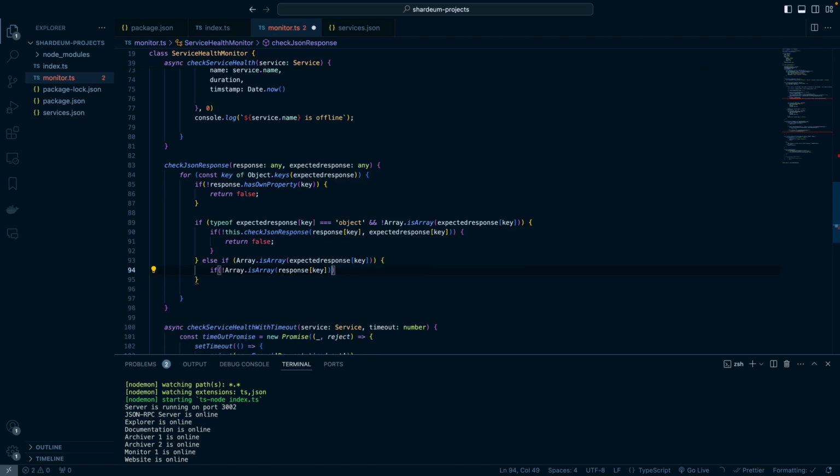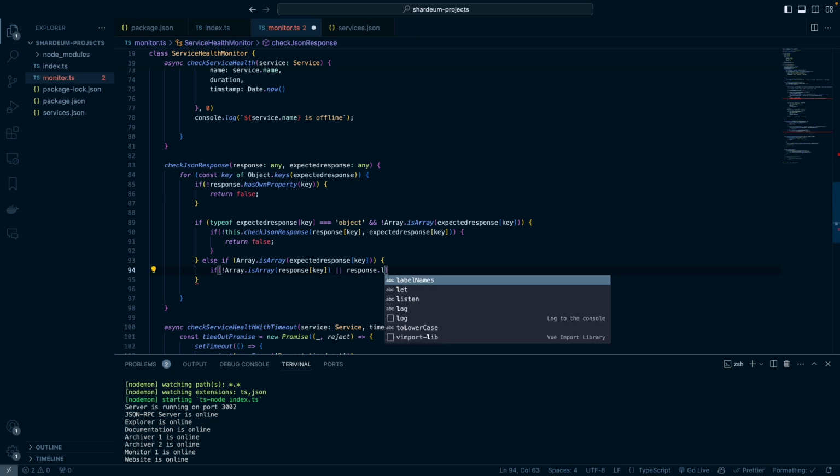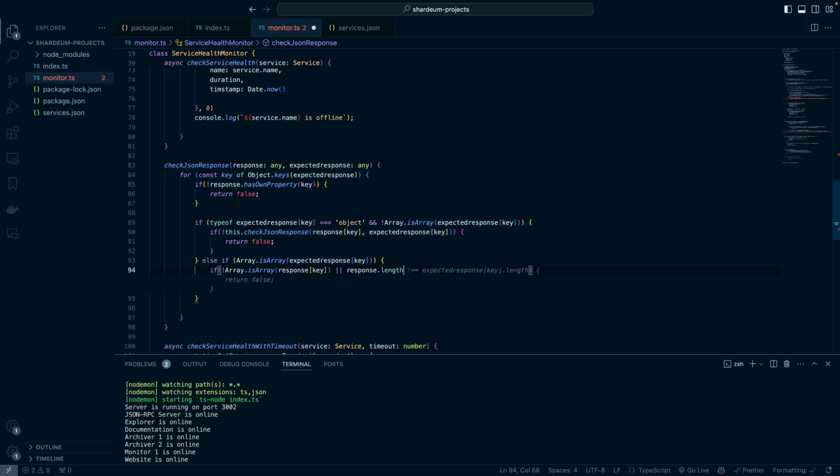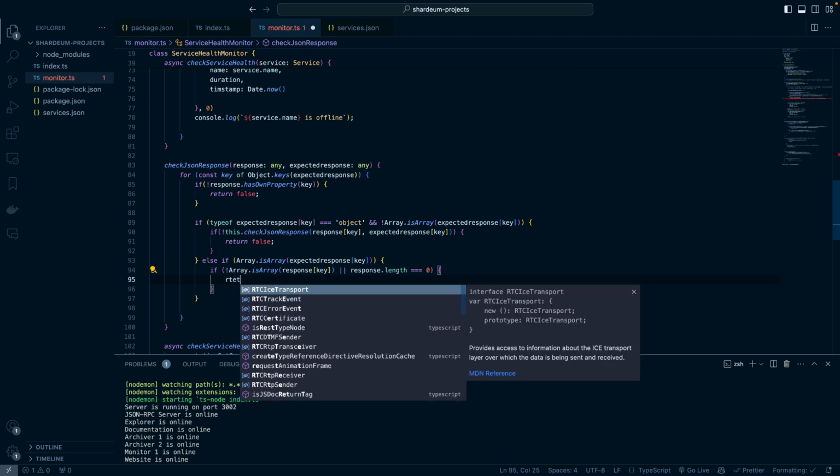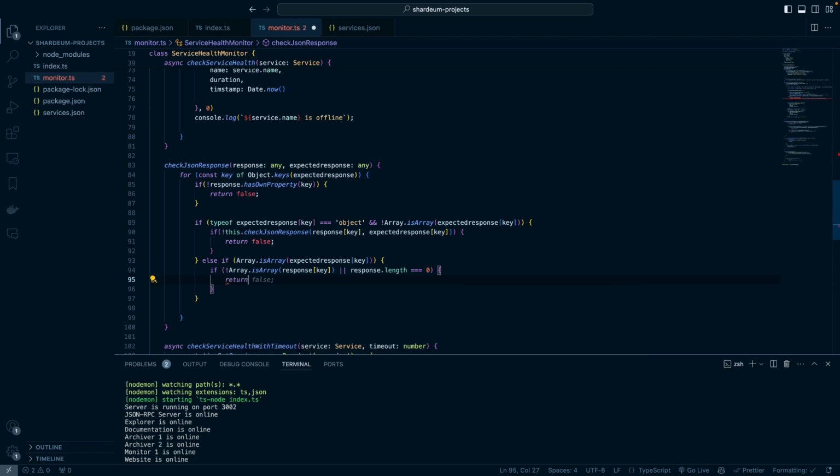We also want to check that in the case where it is an array, it has a value that is greater than 0. So let's do response.length in this case is not equal to 0, because if it is equal to 0, then it means there's nothing in it and it's supposed to return false. So we simply return false.